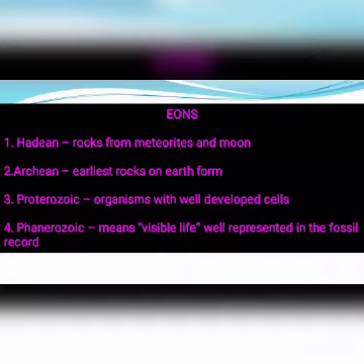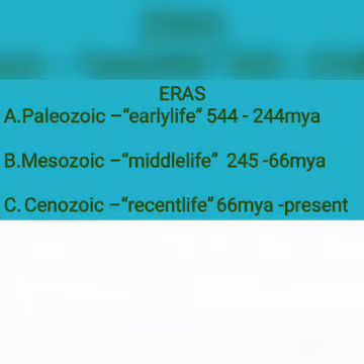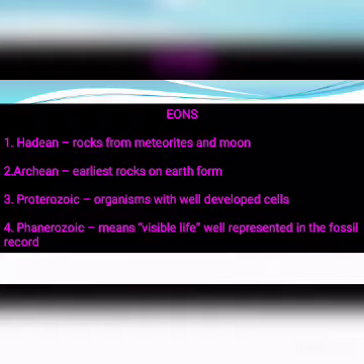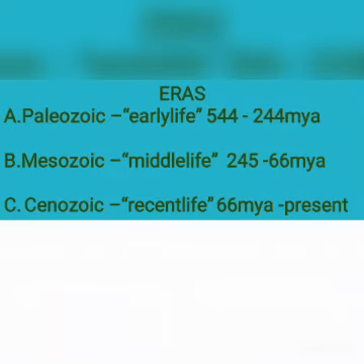Next, eras. Era is divided into three parts: Paleozoic, Mesozoic, and Cenozoic. Paleozoic is the earliest life, Mesozoic is the middle life, and Cenozoic is the recent life. And Paleozoic started from 544 million years ago, and it lasted until 244 million years ago.